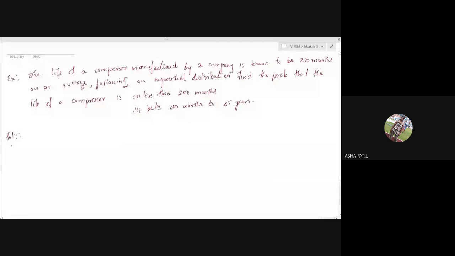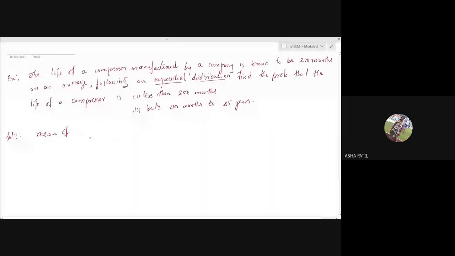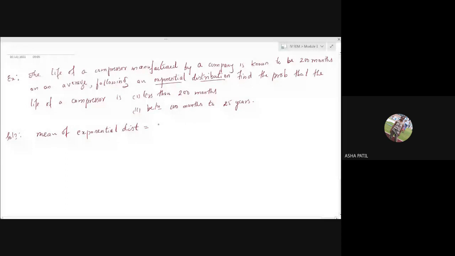So they are given that the life of a compressor is 200 months on an average. That is, the average lifetime of a compressor is 200 months. And it is also mentioned that it follows the exponential distribution. So we take the mean of an exponential distribution, which is 1 by alpha.